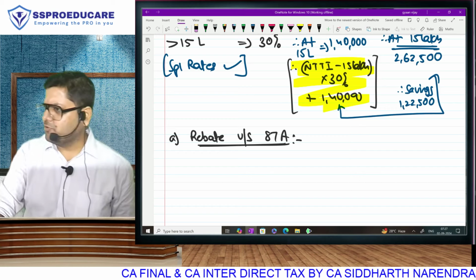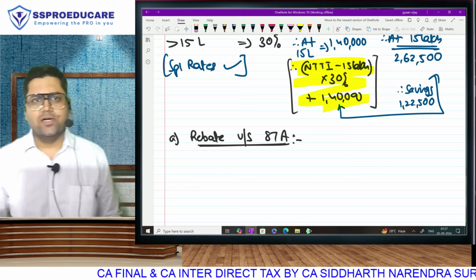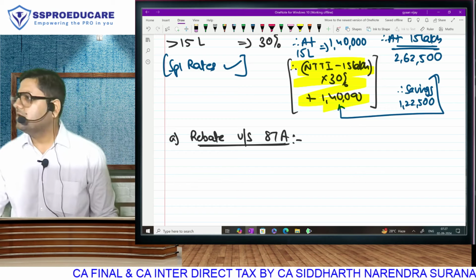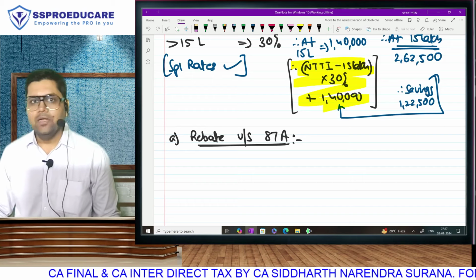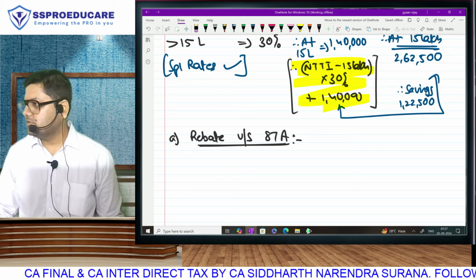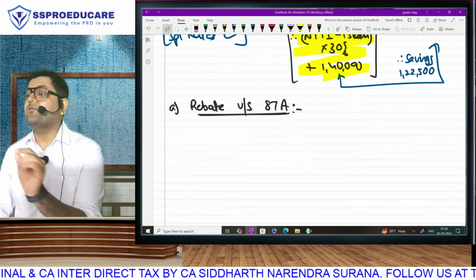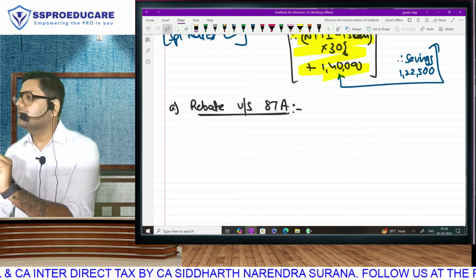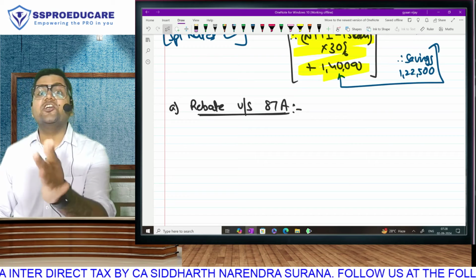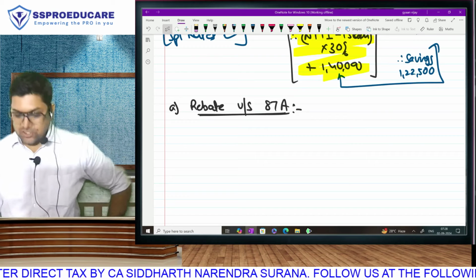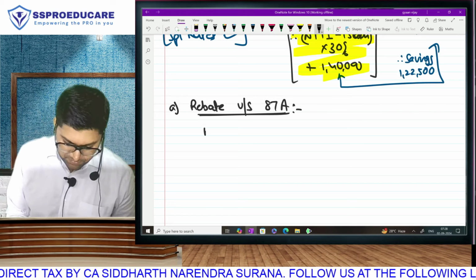Resident individual, income up to 5 lakh. And quantum: actual tax or 12,500, whichever is lower. It was the same, but last year Auntie amended this also. Not the same anymore. So Auntie says that in the old regime, people get rebate only till an income threshold of 5 lakh. I increased the threshold. So the other two conditions she kept the same.